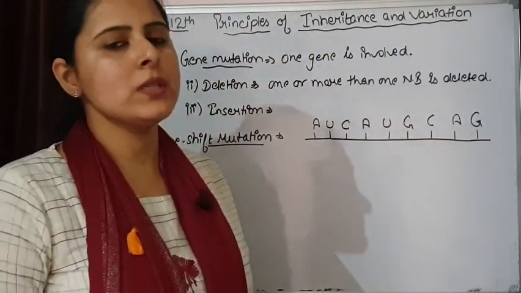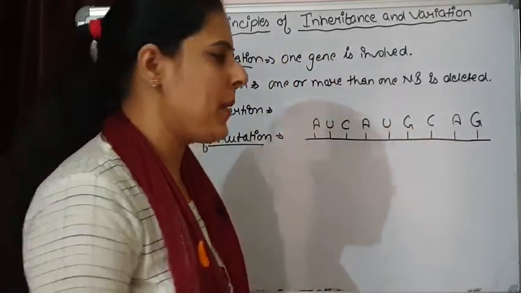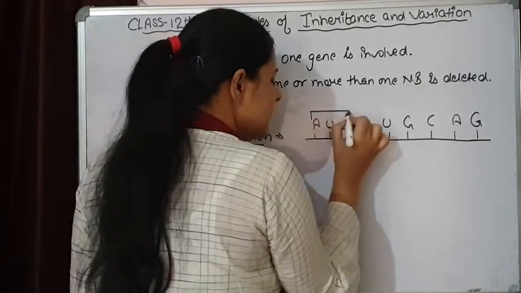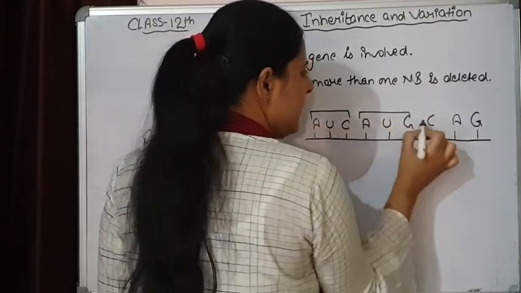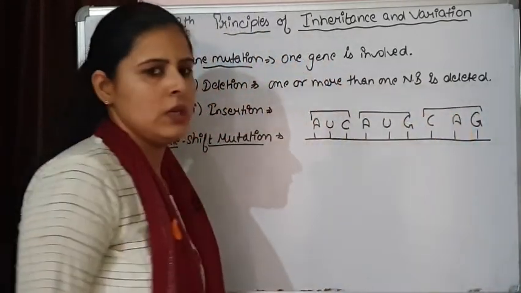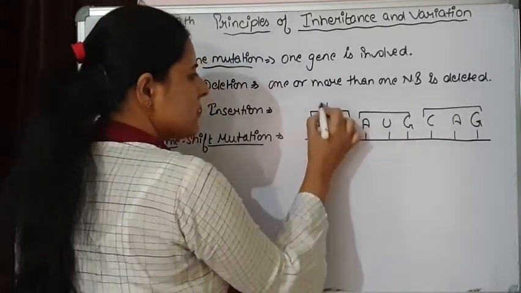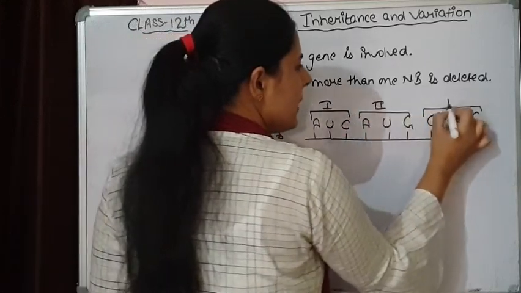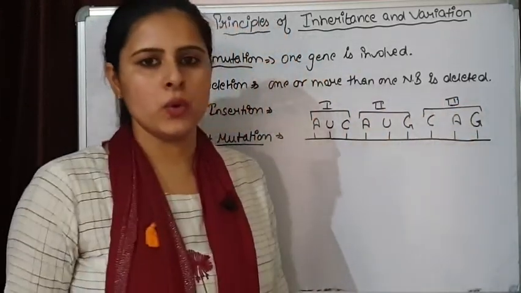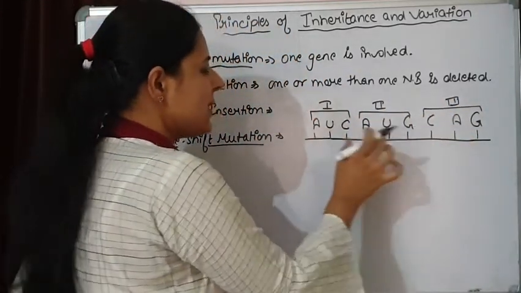This is the sequence that is present on the mRNA. I said they are behaving as codons. So on this sequence, 3 codons are present: the first codon, the second codon and the third codon.